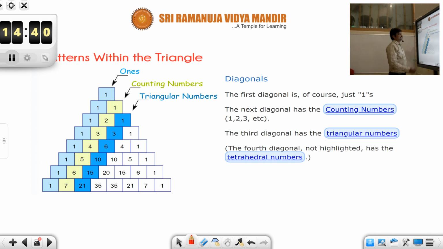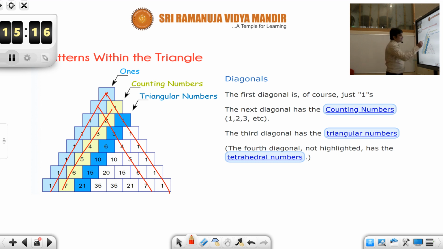And then there are many more interesting patterns, look at this. So this is Pascal's triangle, it starts with 1, and then 1 1, 1 2 1, 1 3 3 1, and so on. These are the Pascal's triangle, whatever we have learned. And on either side, diagonally, you will find all ones. Then next you will find the numbers 1 2 3 4 5 6 7 and 1 2 3 4 5 6 7. So the next diagonal is the counting numbers.